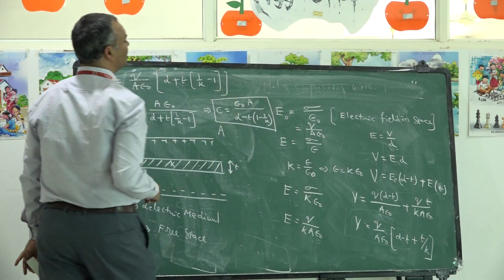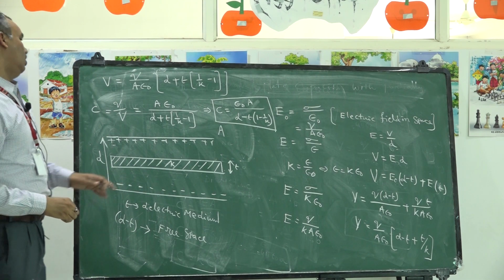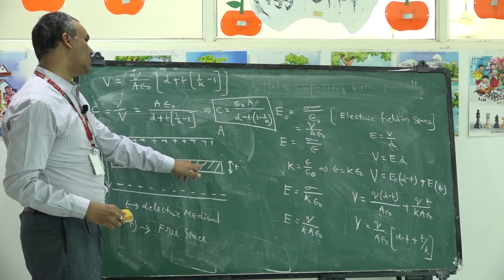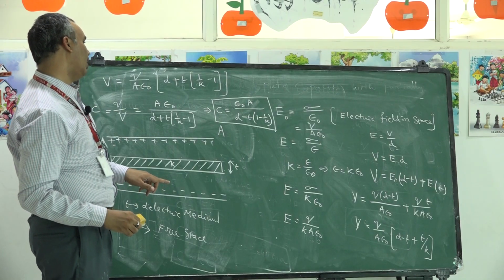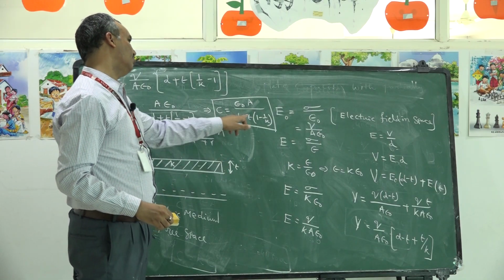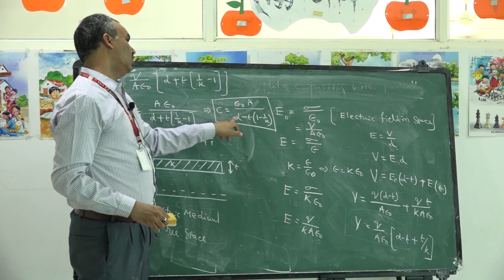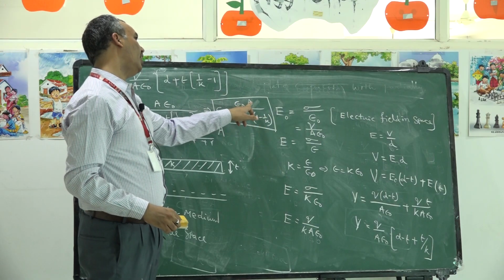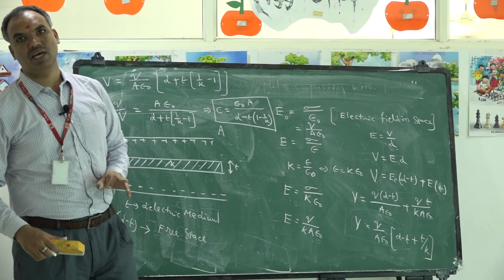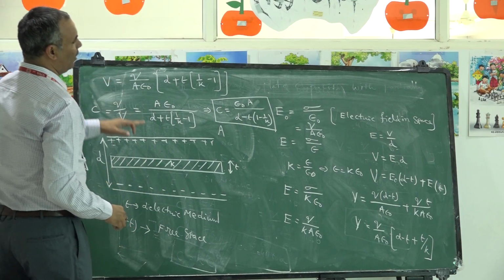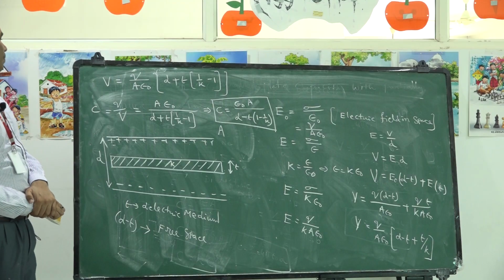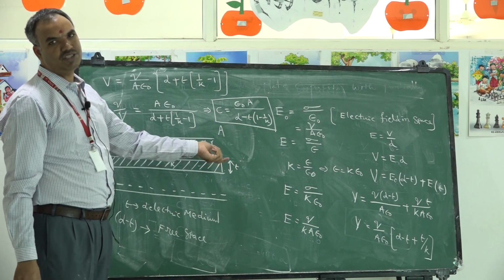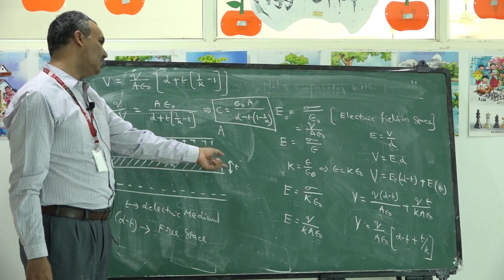Let us check whether this formula is correct or not. If I take the entire separation between the two plates with the dielectric slab of dielectric constant K, what will happen? Then T becomes D. In the place of T, if I keep D, then on expansion, D minus D plus D by K. So finally K A epsilon naught by D. The old formula has come. So this is the derivation part for capacitance of a parallel plate capacitor, which is partially filled with a dielectric of dielectric constant K having thickness T.